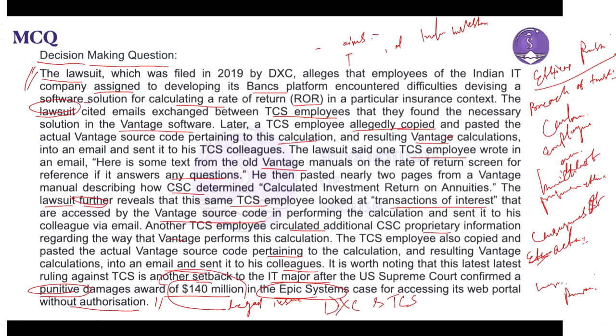Another thing is employee training. If ethical lapses are identified, TCS may consider additional training programs to educate employees on the importance of ethical behavior, confidentiality, and respecting intellectual property rights, isn't it?